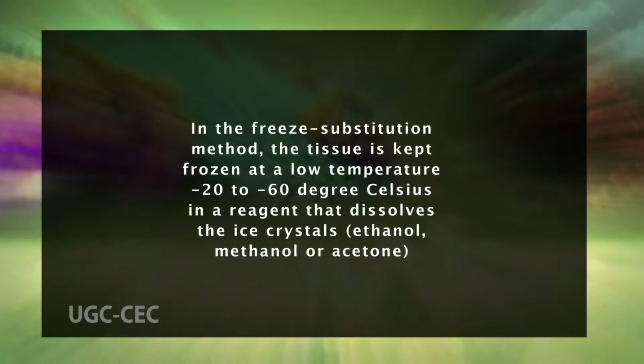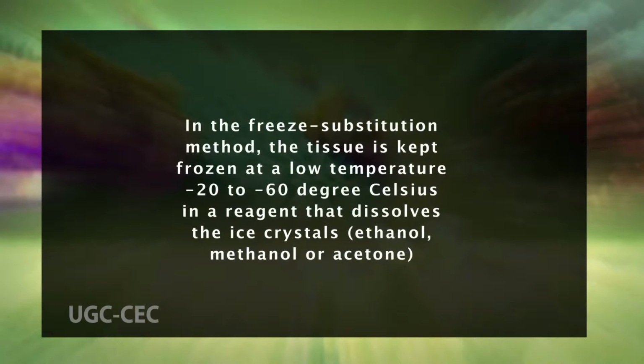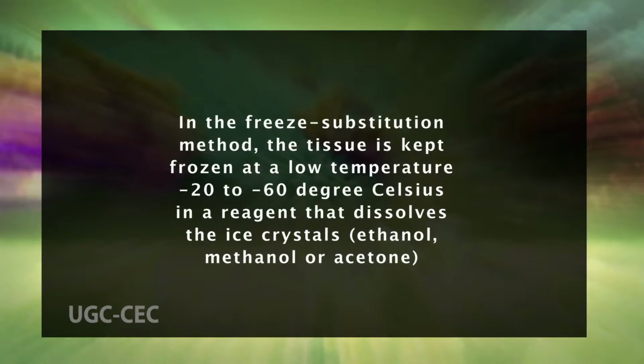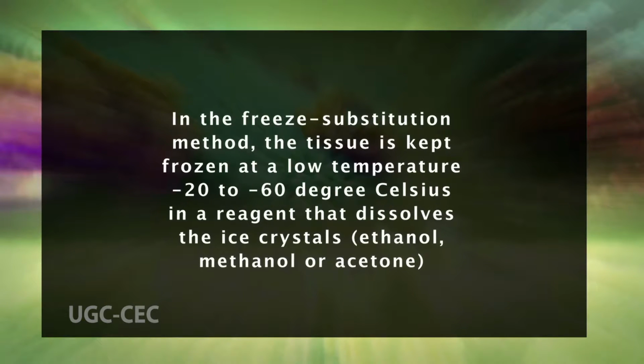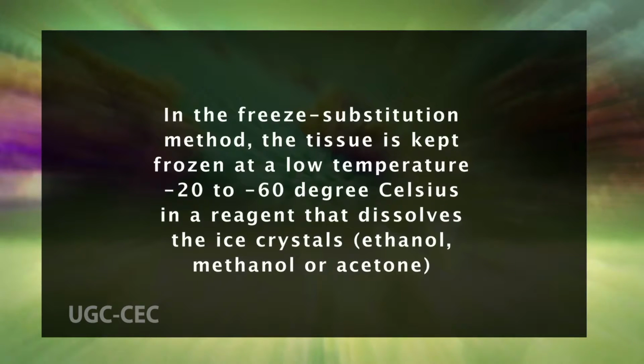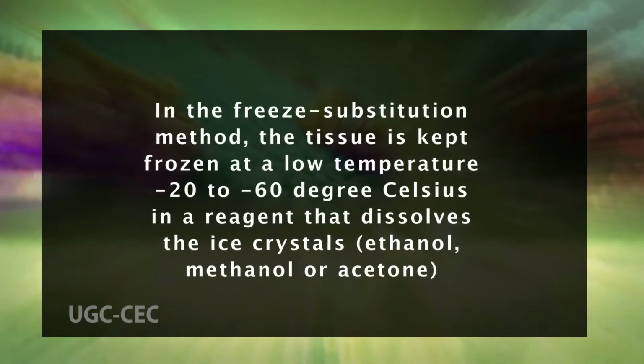For best morphological and histochemical preservation, substituting fluids in general contain both chemical fixing agents and solvents for ice. For example, 1% solution of osmium tetroxide in acetone, mercuric chloride in ethanol, and picric acid in ethanol. Specimen size should be up to 3 mm in diameter. In the freeze substitution method, the tissue is kept frozen at a low temperature -20 to -60 degrees Celsius in a reagent that dissolves the ice crystals, ethanol, methanol or acetone.